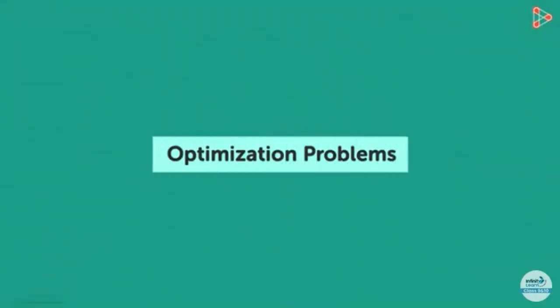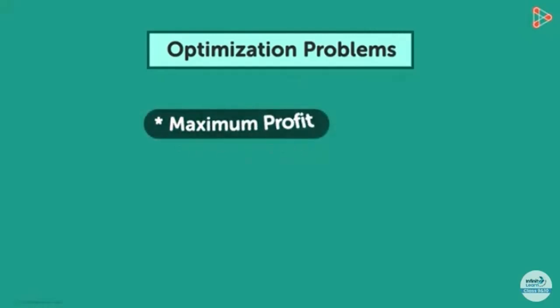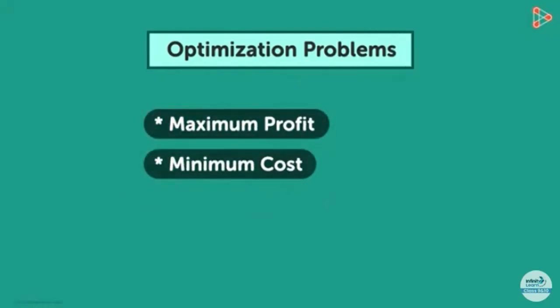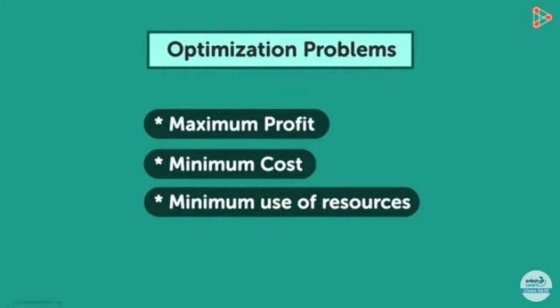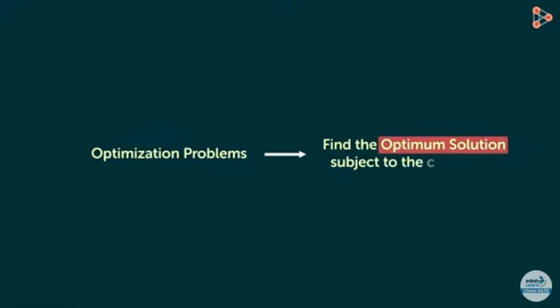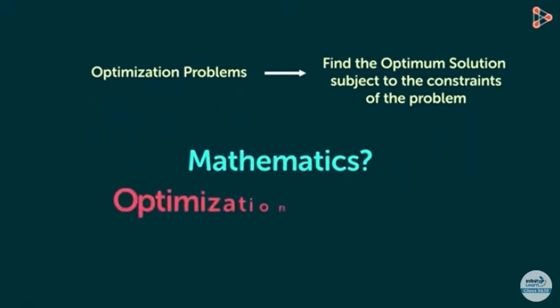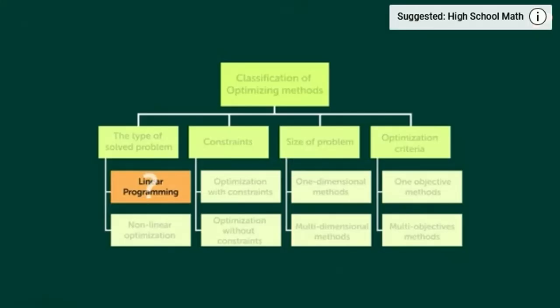Optimization problems in mathematics. An optimization problem may involve finding maximum profit, minimum cost, or minimum use of resources. An optimization problem is to find the optimum solution subject to constraints of the given problem. There are optimization techniques. What is linear programming?